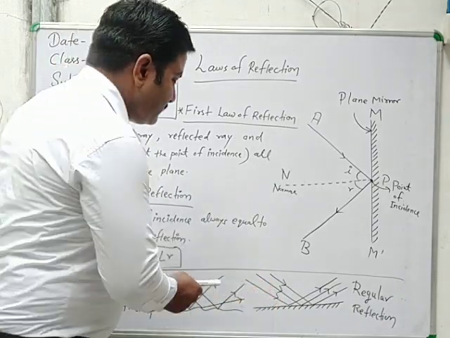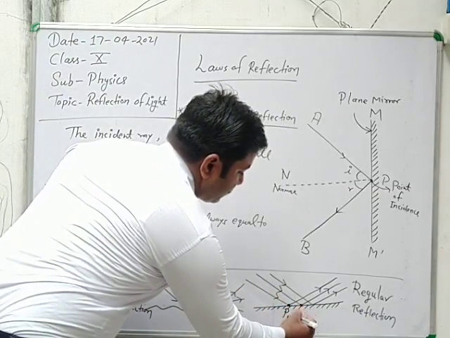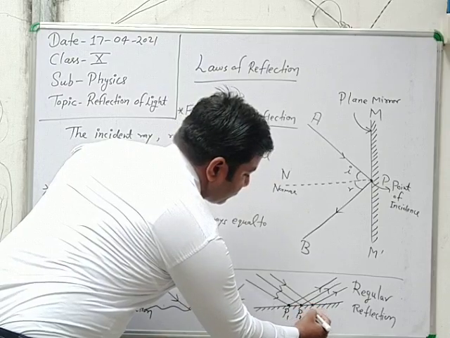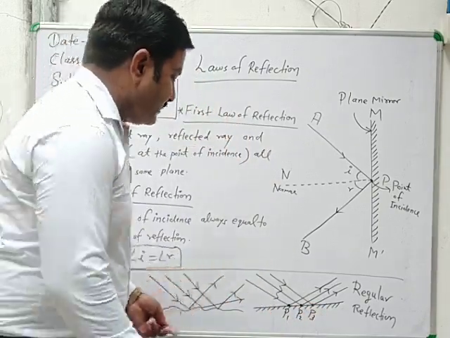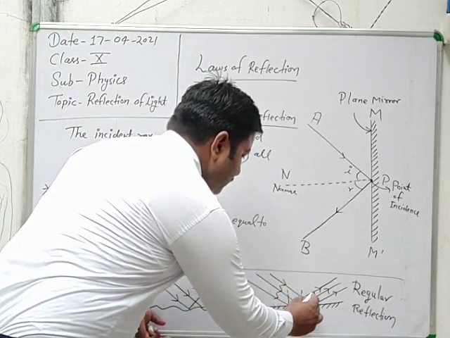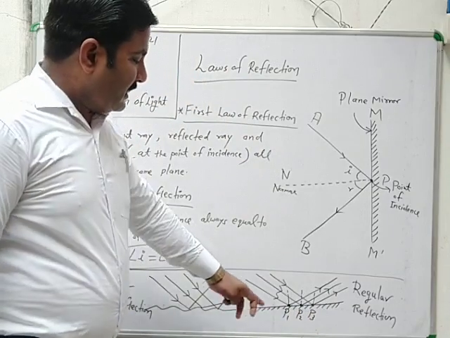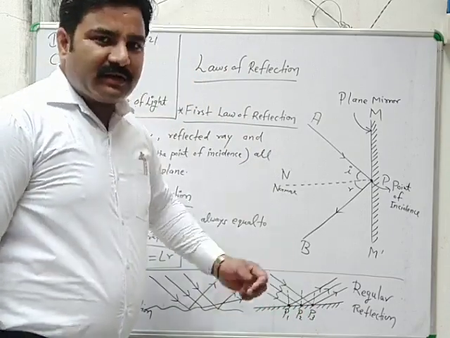Suppose at point P1, at point P2 and at point P3, at point P1 the angle of incidence is equal to the angle of reflection. When we draw the normal, we get this concept: the angle of incidence is equal to the angle of reflection at this point and this point and this point also.